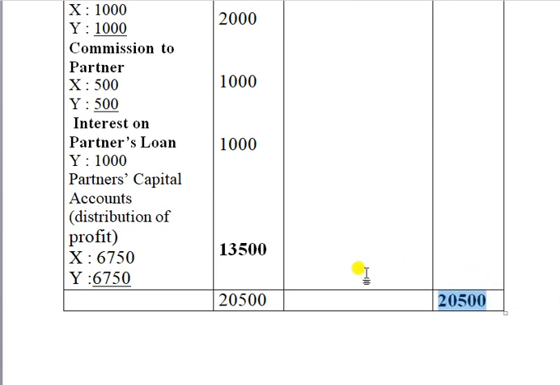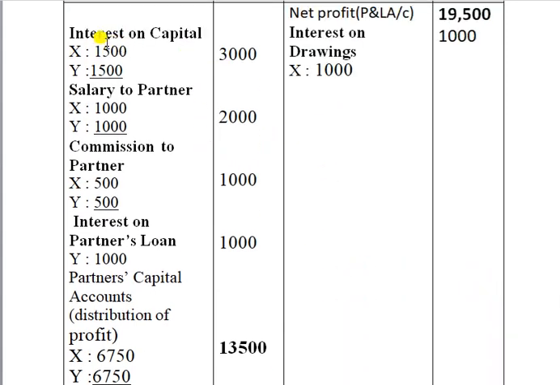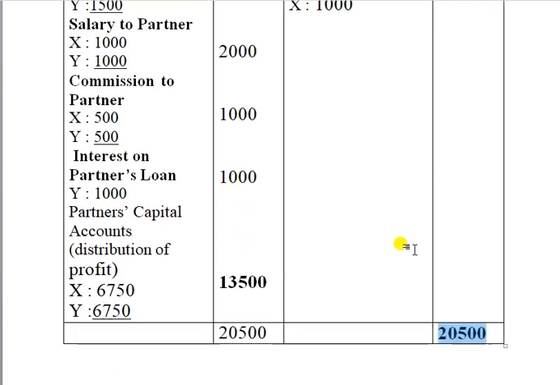So what are our expenses? Interest on capital, salary to partners, commission to partners, interest on partner's loan, these are the expenses. So 3,000, 3,000, 1,000 and 1,000, that 7,000 rupees we are deducting from this 20,500 and we are getting 13,500 rupees as the balance profit.